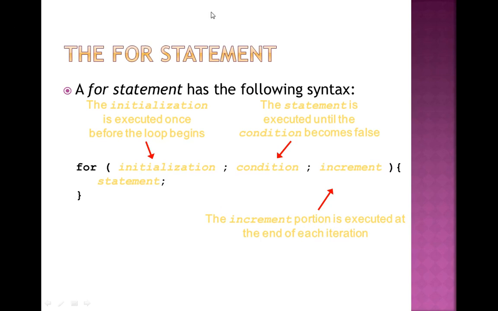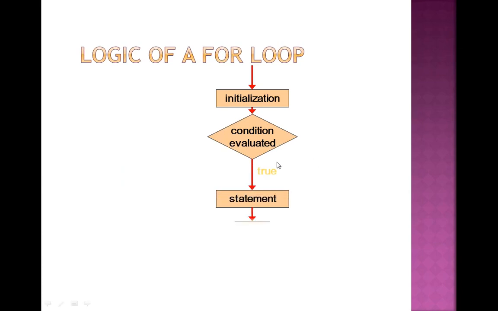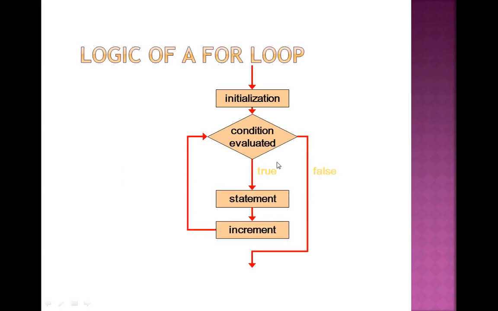So in for loop, there are three parts. One is initialization, condition, and then increment or decrement. This is the logic of the for loop. First of all, initialization, then condition evaluation. If the condition is true, then the first statement will execute. If the condition is again true, the next statement will execute.